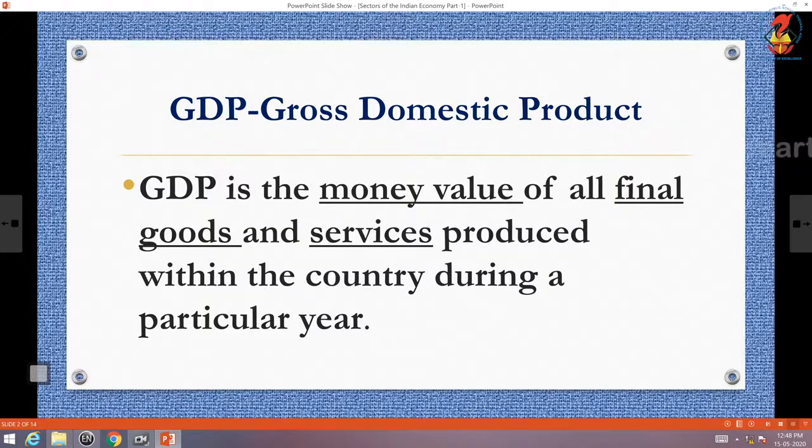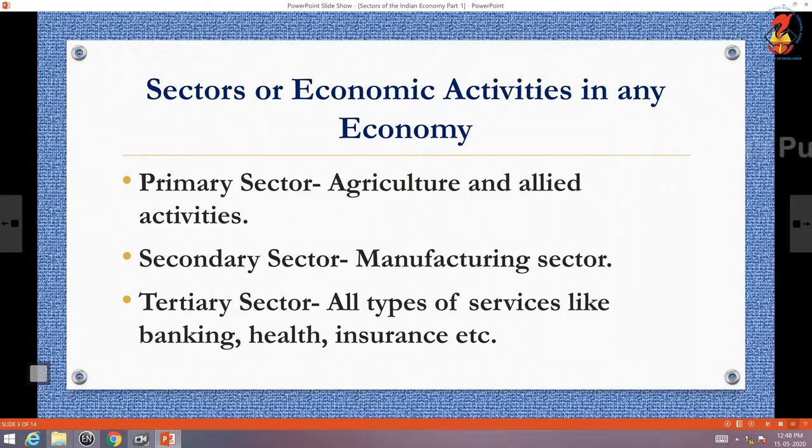Sectors or economic activities in any economy. There are three sectors in any economy: primary sector, secondary sector and tertiary sector. Primary sector deals with agriculture and allied activities. Secondary sector is the manufacturing sector. Tertiary sector, all types of services like banking, health, insurance, etc. With the help of these three sectors, I am going to reframe the definition of GDP.